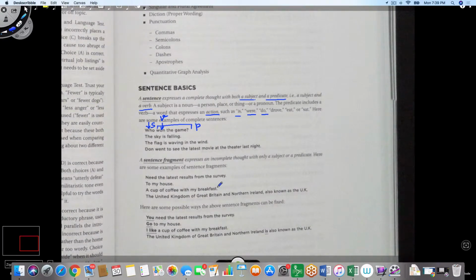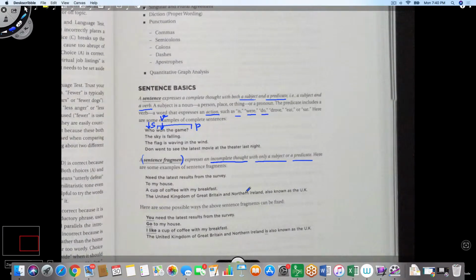A sentence fragment, however, expresses an incomplete thought with only a subject or only a predicate. So you need to still complete the sentence. And the idea of a phrase and a clause is that a phrase is a fragment. It's not a complete sentence or sub-sentence by itself. A clause is a sentence within a sentence with its own subject and own predicate.